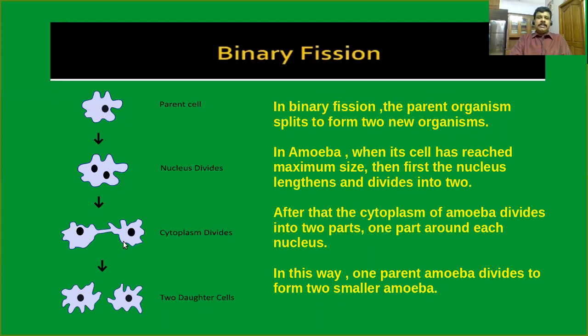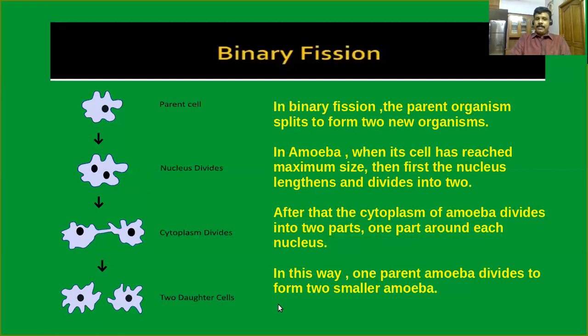After that, the cytoplasm of the amoeba divides into two parts. As a result, you can see a single parent amoeba divides to form two daughter cells, meaning two daughter amoebae. This type of reproduction we can collectively call binary fission.